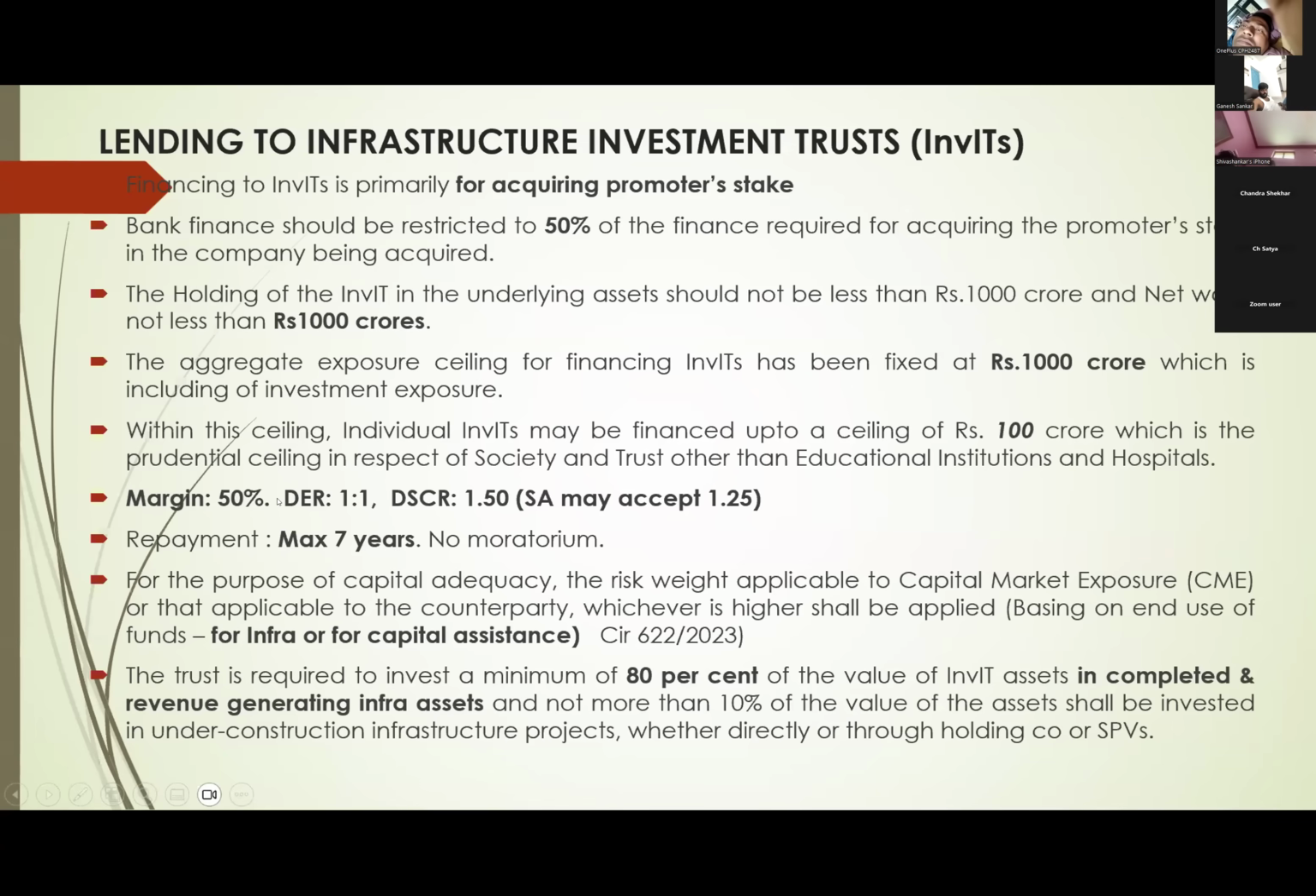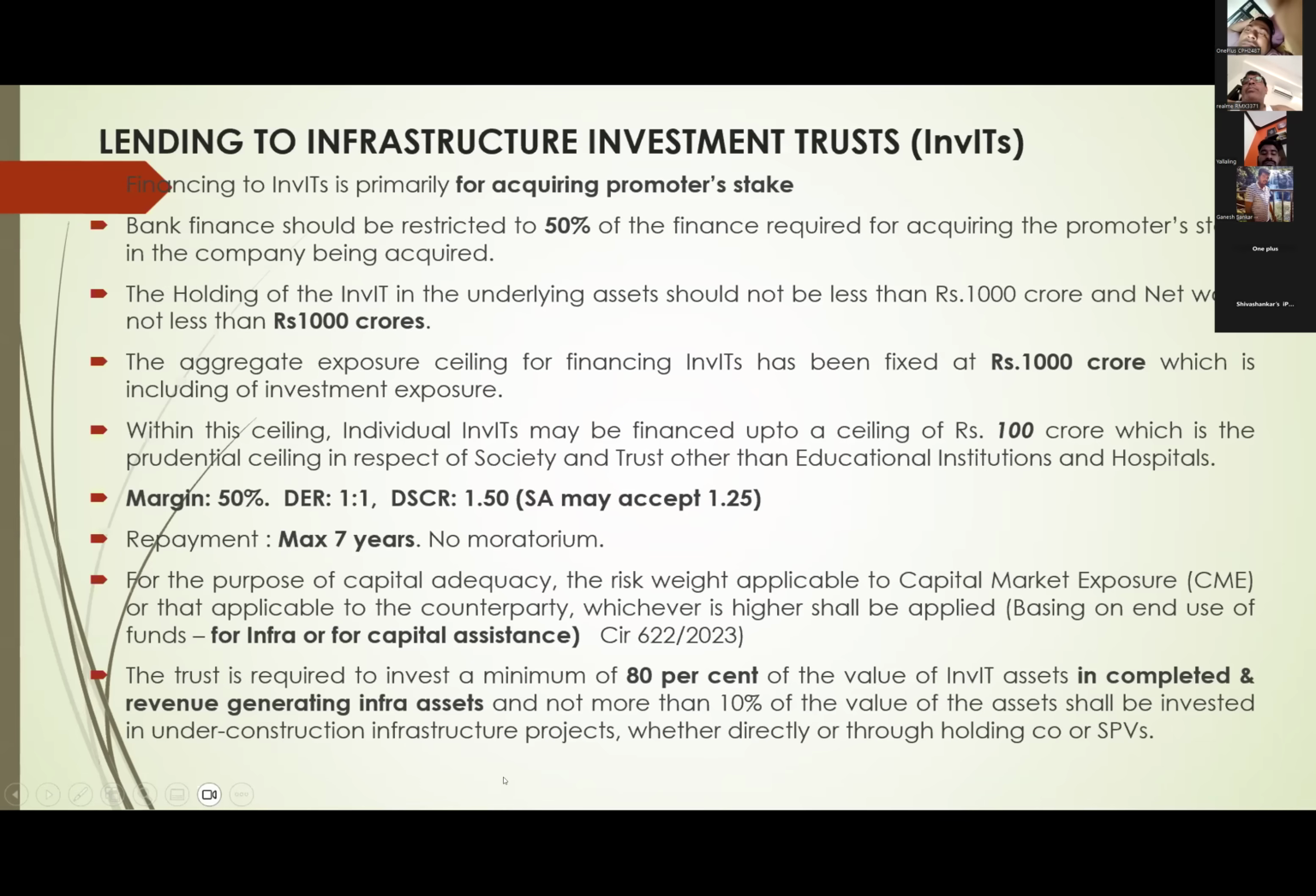And other guidelines: margin should be 50%, debt equity ratio 1:1, debt service coverage ratio 1.50, which may be reduced to 1.25 by the sanctioning authority, and repayment up to a maximum of 7 years. And the classification, how you classify it, is whether it is an infrastructure loan or capital exposure. If the party is acquiring owner's equity, then our loan will become capital exposure. Or if it is investing in an infrastructure company, then our loan will become infrastructure.